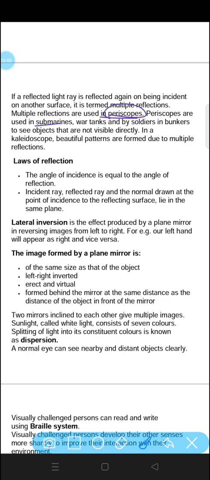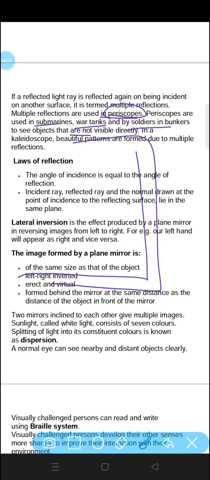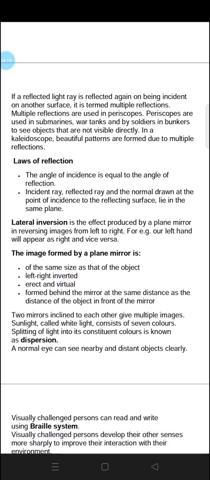Periscopes are used in submarines, war tanks and by soldiers in bunkers to see objects that are not visible. The light strikes the object and helps us see at this point. After striking this point, it helps us see on the other side. In this way the periscope is used by submarines, war tanks and soldiers in bunkers to see objects that are not directly visible, when the object is not in a straight line.